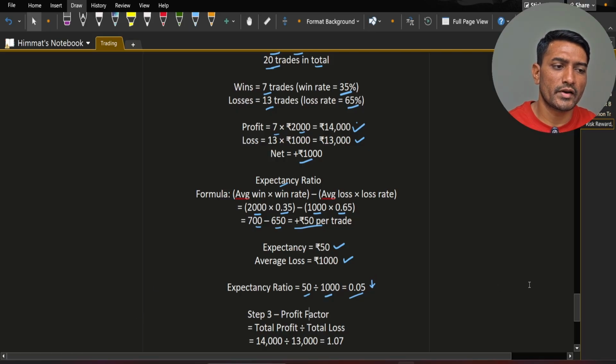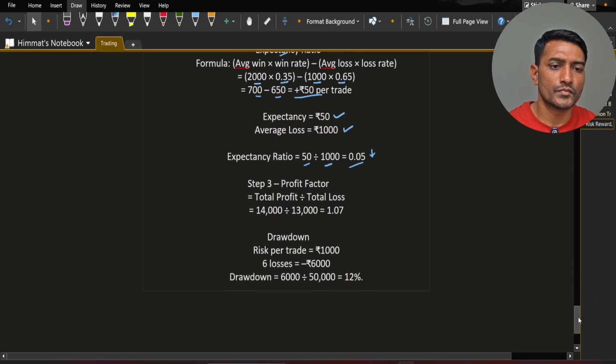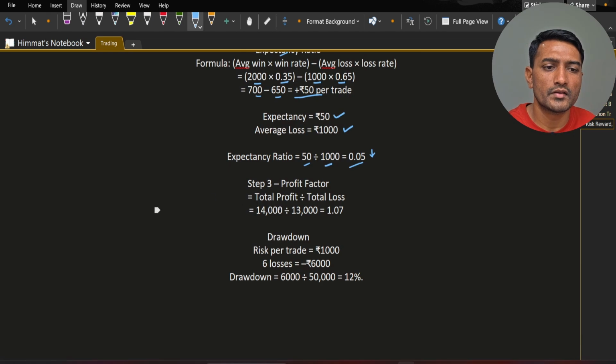Let's see the profit factor. Profit factor means total profit divided by total loss. So 14,000 divided by 13,000, which is 1.07. This is again a tiny profit. You will struggle a lot with this particular system, but it will be marginally profitable. Here you need to improve this system.